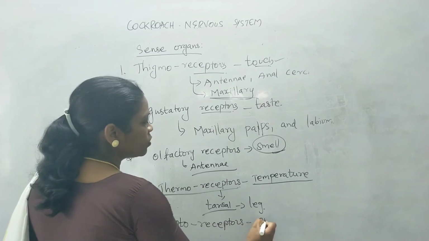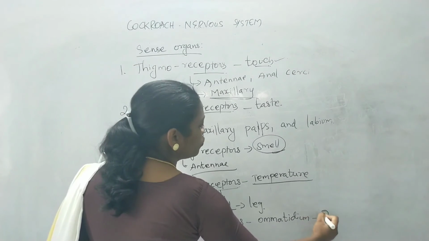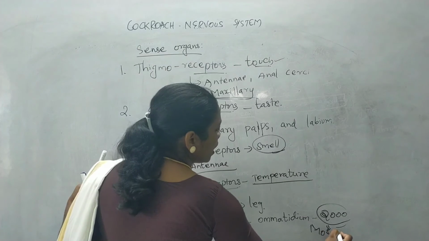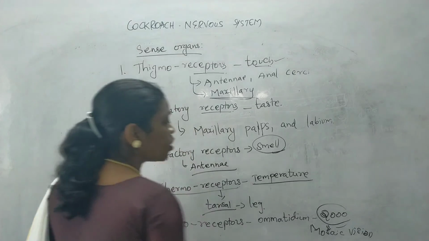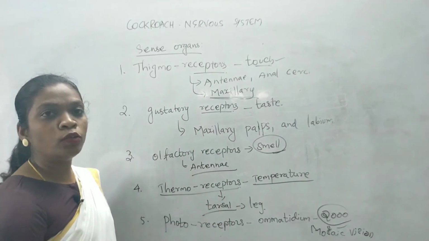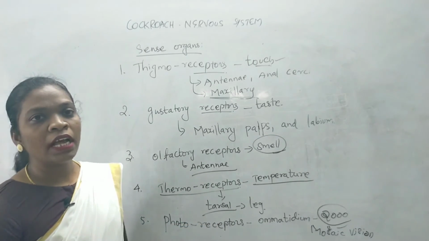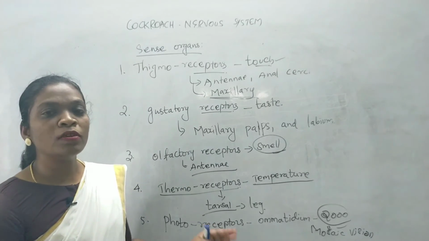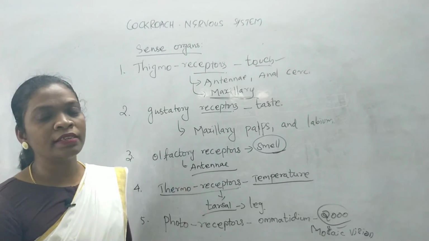These smaller units are known as ommatidia or ommatidium. These ommatidia are around 2000 in number, and they help in mosaic vision. These organisms can detect even small variations or small changes in the images. The photoreceptors consist of nearly 2000 smaller units known as ommatidia that have the function of obtaining vision, and the type of vision that we see in cockroach is known as mosaic vision. This mosaic vision will help the organism to identify even minute movements in the external environment.